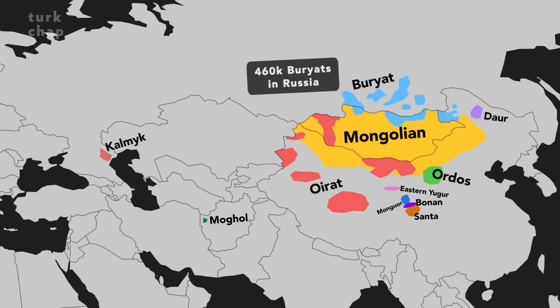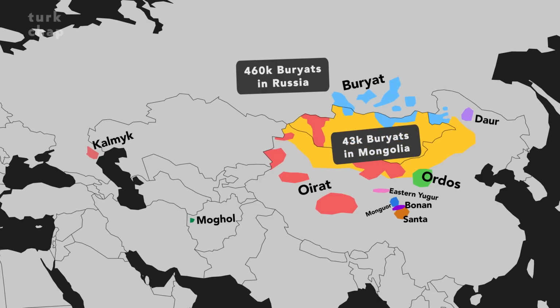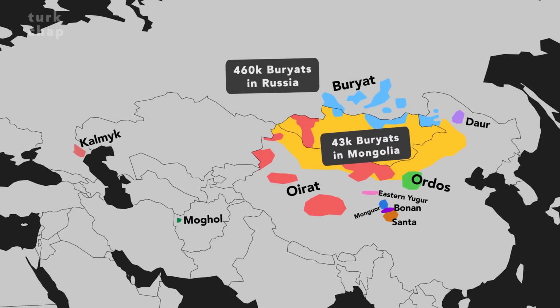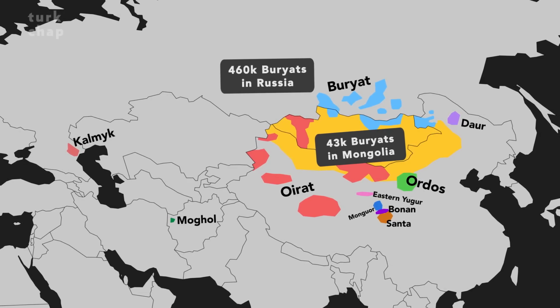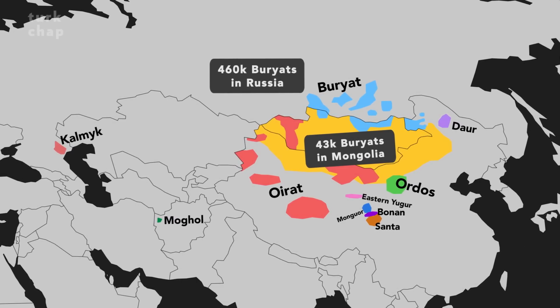Many ethnic groups in Russia do not have such a high percentage of native language speakers. In Mongolia, there are 43,000 Buryats. However, unfortunately, I was not able to find a number for Buryat speakers. The more commonly accepted view is that most Buryats in Mongolia speak Mongolian.